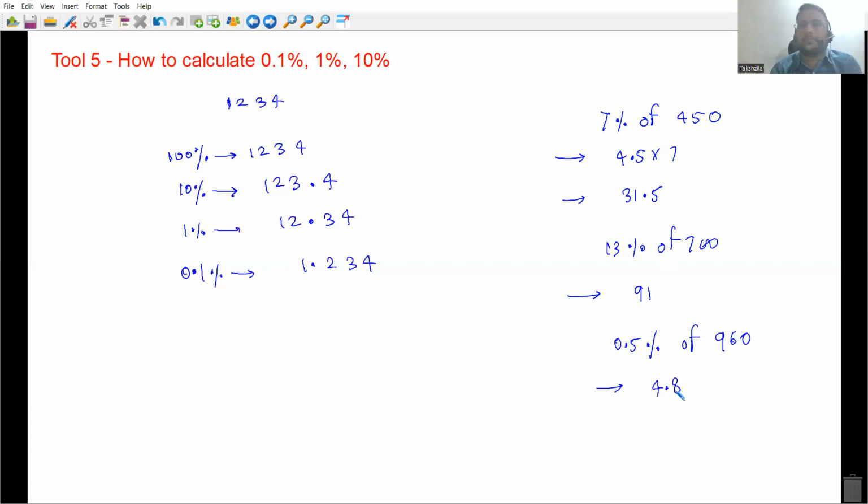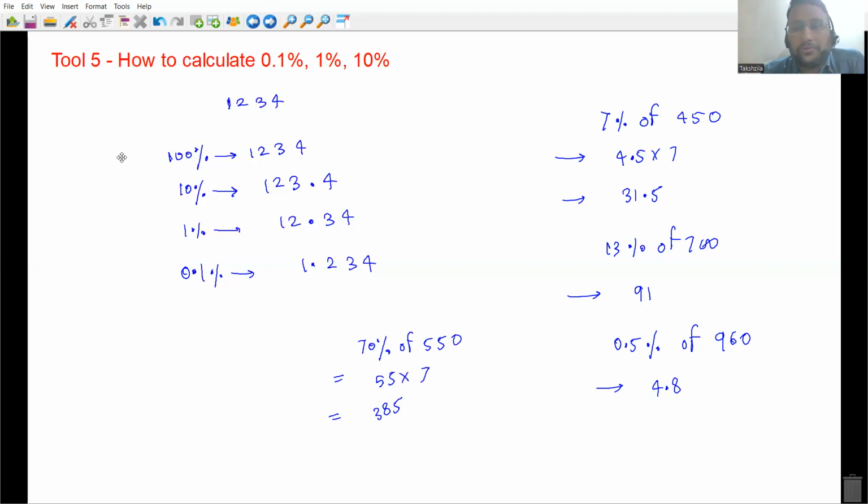Okay, let's say I want to find 70% of 550. 10% is 55, into 7 करना है, that is equal to 350 and 35, 385.